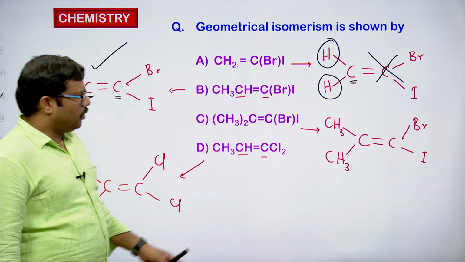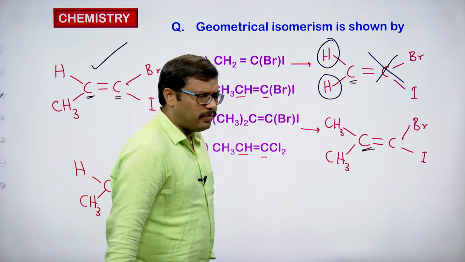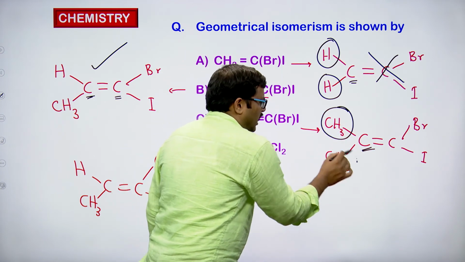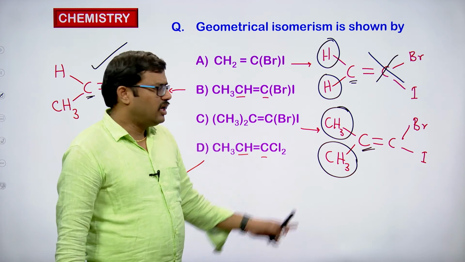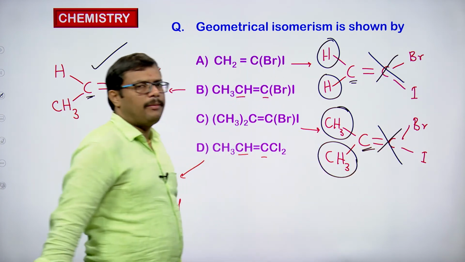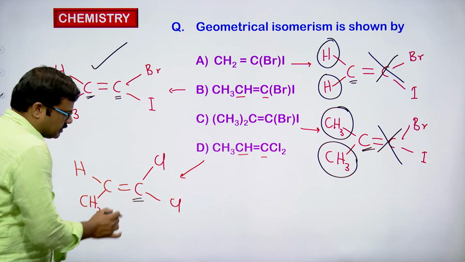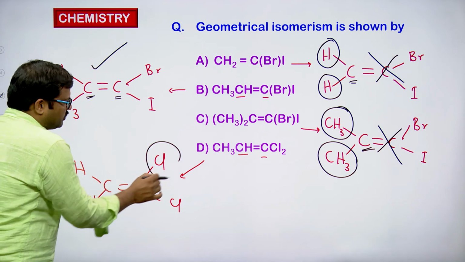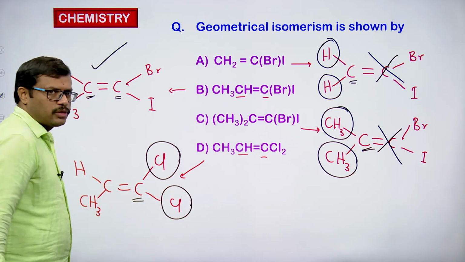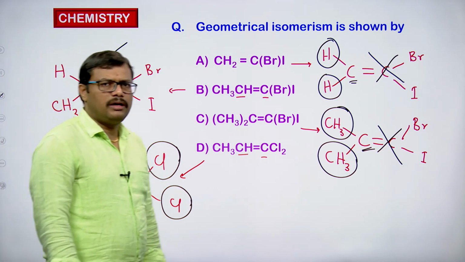And look at the third option. Here, if you observe, this is the carbon atom to which two same groups, methyl groups, are connected. When we have two same groups, the molecule won't exhibit any geometrical isomerism. So that is ruled out. Now look at the fourth option. In this case, the doubly bonded carbon atom has the same substituents, chlorines, on it. So this molecule also does not give any geometrical isomerism.